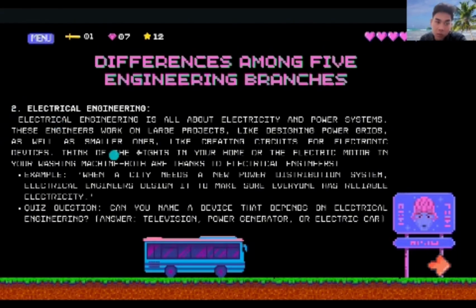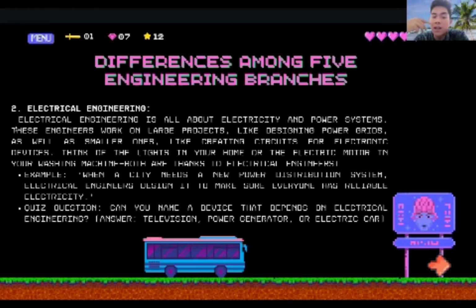The number two of the difference among five engineering branches is electrical engineering. Electrical engineering is all about electricity and power systems. These engineers work on large projects like designing power grids as well as smaller ones, like creating circuits for electronic devices.